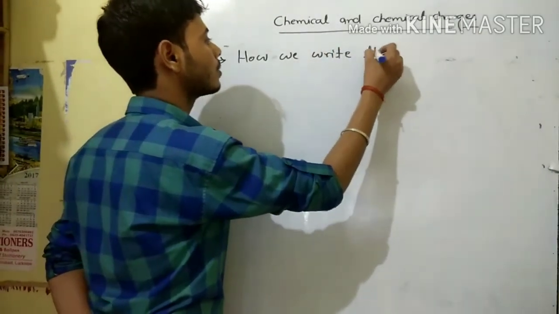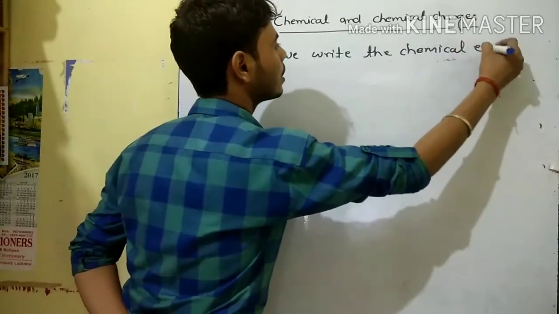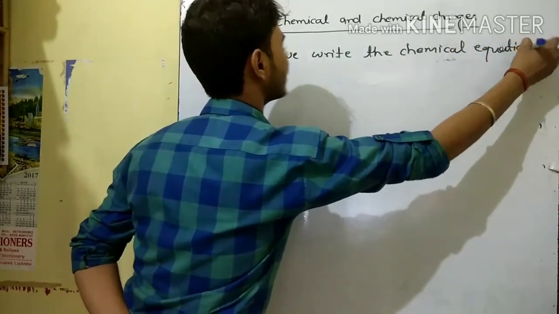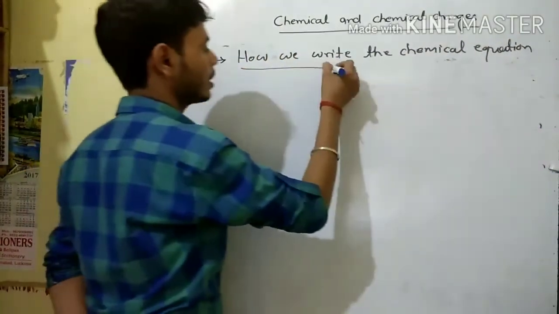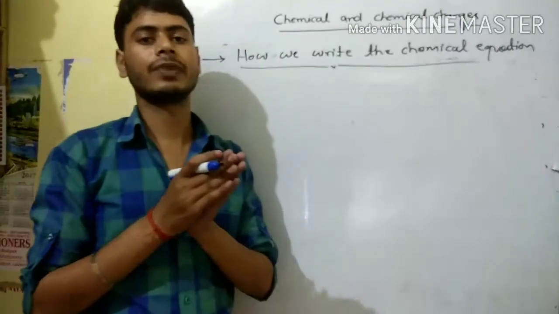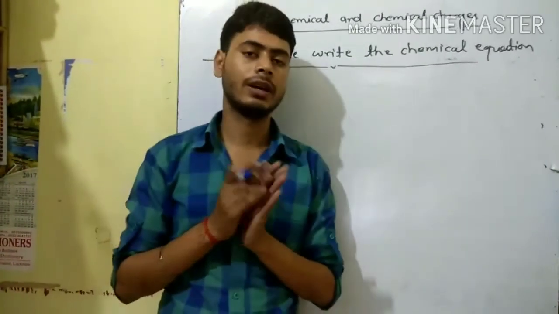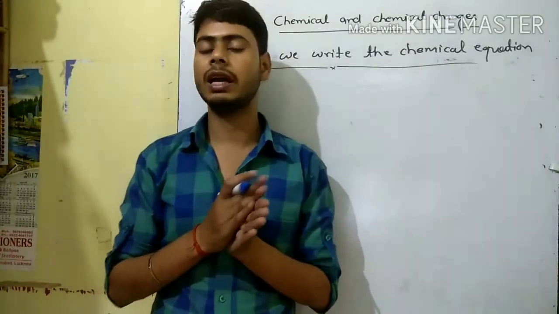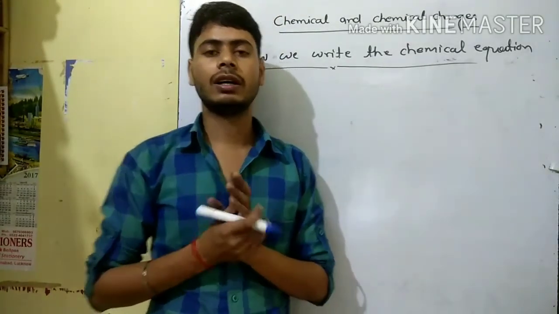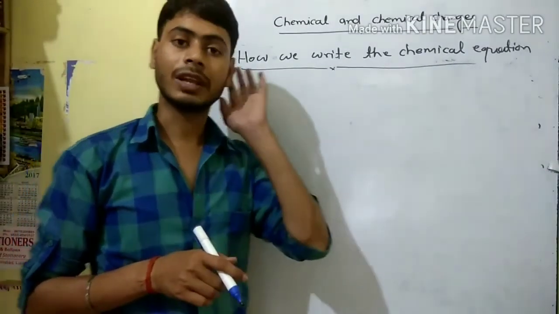As we previously already discussed what are the symbols of the element and what are the molecules and atomicity, and after that we have already discussed the valencies.